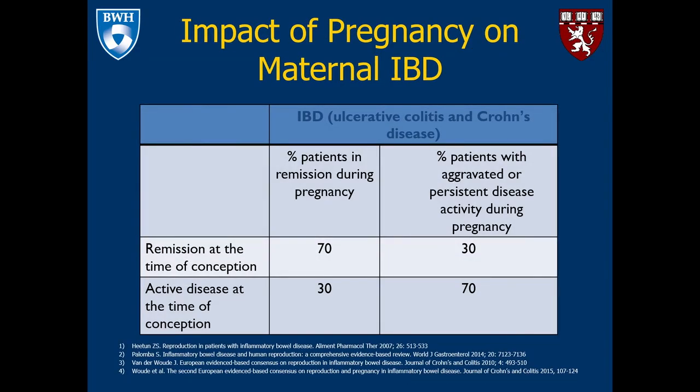With regards to pregnancy and inflammatory bowel disease, this is the chart that I discuss most with my patients in clinic when we are discussing pregnancy. As you can see here, the majority of women who are in remission at the time of conception will remain in remission during their pregnancy, but the opposite is also true in that the majority of women who conceive while they are having active disease will continue to have active disease or worsening disease throughout their pregnancy. And so it's really important that if a patient wants to become pregnant, that you try to achieve remission prior to her attempting conception.